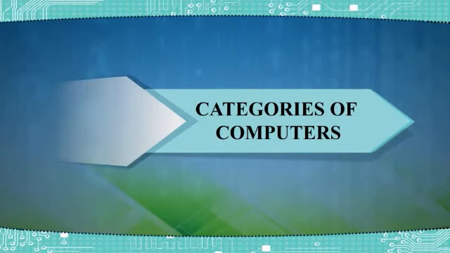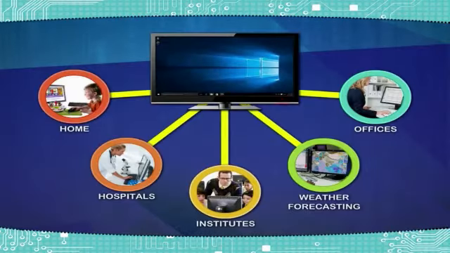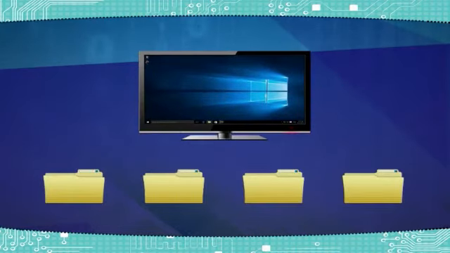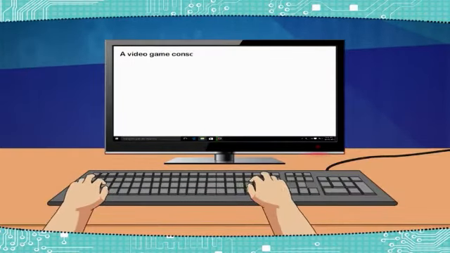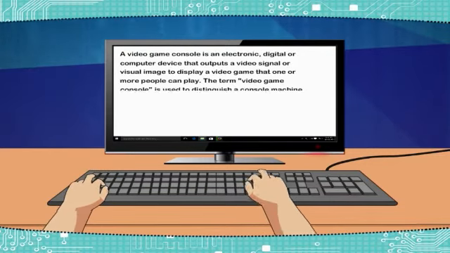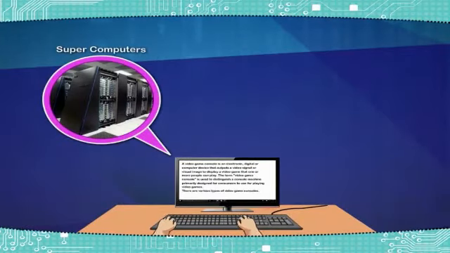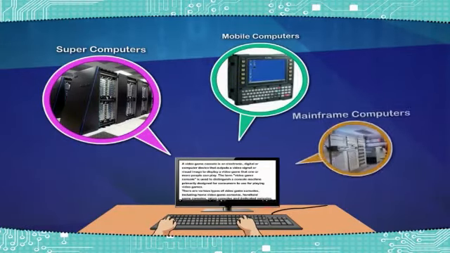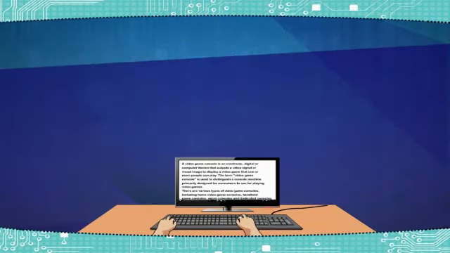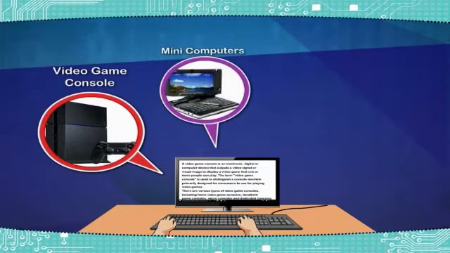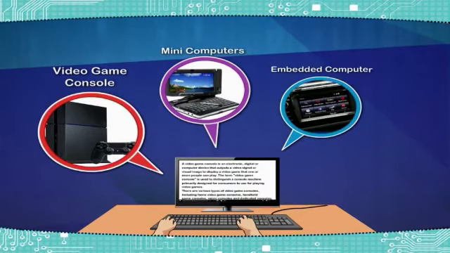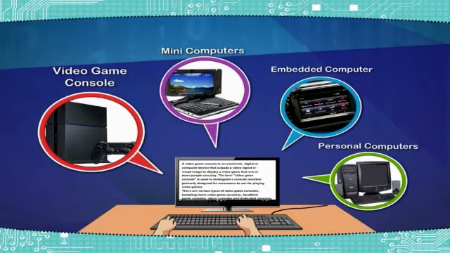Categories of computers. Computers have already entered our lives in various fields. They store data and process it to give out the result or information. Depending upon our use, the computers have been divided into various categories. Computers have been classified as supercomputers, mobile computers, mainframe computers, video game consoles, mini computers, embedded computers, personal computers or microcomputers.